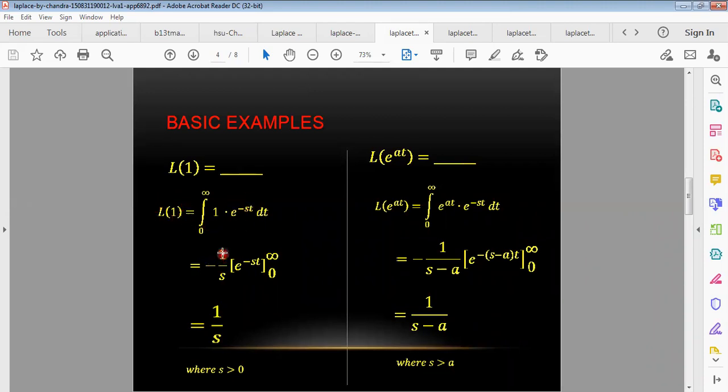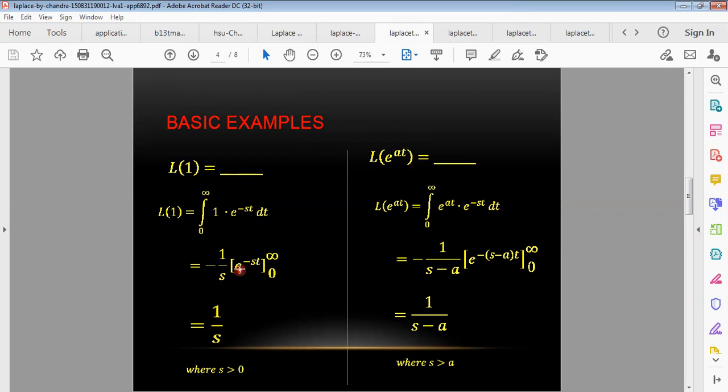So this equals minus 1 by s times e to the power minus st, with the upper limit infinity and the lower limit 0. You must know the formula for the integral of e to the power x, which is e to the power x. We just divide by the coefficient of t, because we are integrating with respect to t. So the integration of e to the power minus st, what is it?